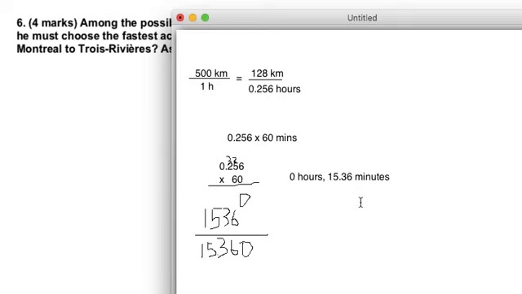But if the question's asking me to give you an answer, not just in hours and minutes, but hours, minutes, and seconds, then that 0.36 of a minute there, I want to turn that into seconds. So here we can do what I was trying to show you over here, but here we have an actual example. What's 15.36 minutes expressed in minutes and seconds? Here's what you do. Get rid of the 15, right? Because you know your answer should be between 15 minutes and 16 minutes. So 15 minutes and some seconds. Let me take the 15 out of the situation.